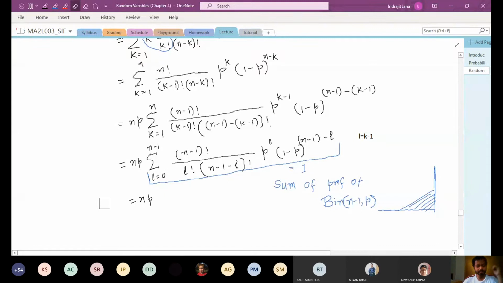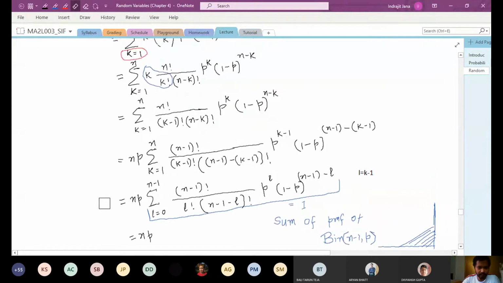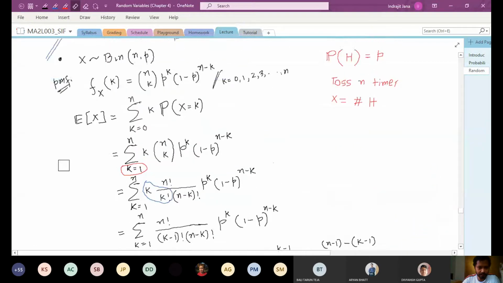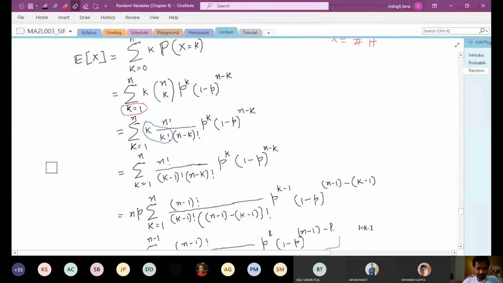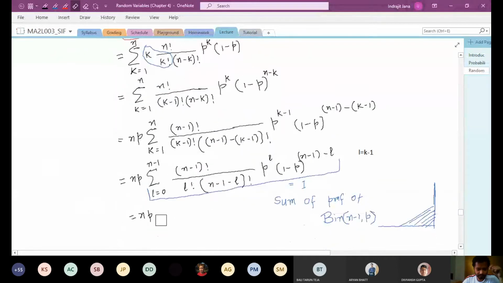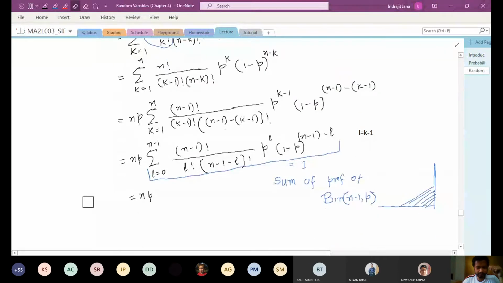This is a very important result: if you have a binomial distribution with parameters n and p, which means you have a coin whose success probability is p, and you repeat that experiment n times, then the expected number of successes is n times p. One example is, let's say you have a fair coin with probability of getting heads 1/2, and if you toss that coin 10 times, the expected number of heads is going to be 10 times 1/2, which is 5. This is what it is saying.